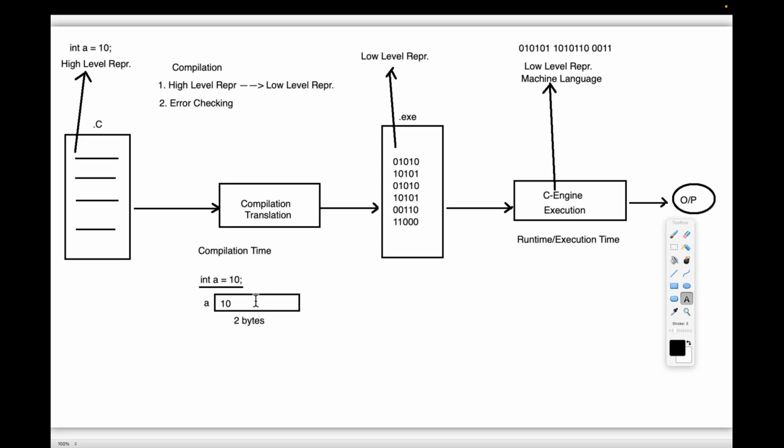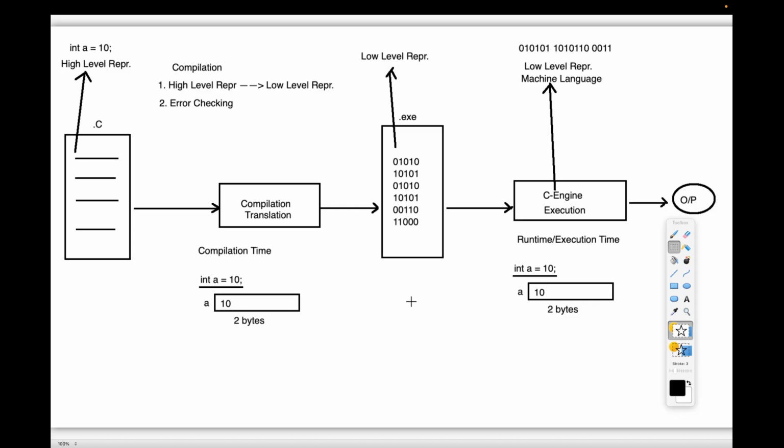So the compiler will provide memory allocation. In some programming languages, the compiler will allocate memory for the variables. But in some other programming languages, that memory allocation will be performed at runtime, not at compilation time. Some programming languages are providing memory allocation at compilation time. Some other programming languages are providing memory allocation at what time? Runtime. Guys, are you understanding the point I'm telling you?